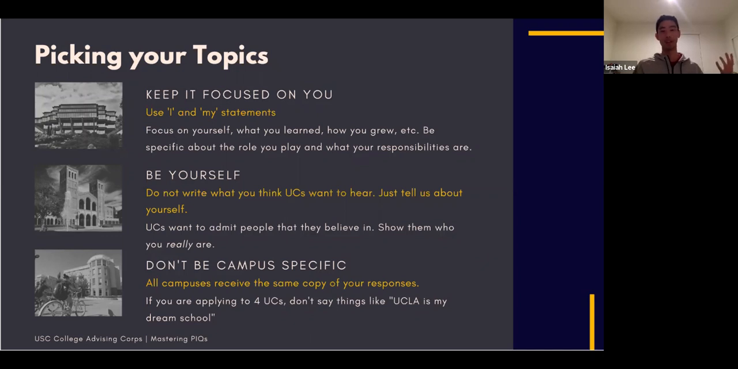It's kind of a weird way to think about it, but you can just write for yourself, right? They want to admit people that they believe in, so show them who you really are. And of course, don't be campus specific. All campuses will receive the same copy of your responses. It's one application going to all the different schools you applied to. So please do not say things like UCLA is my dream school.